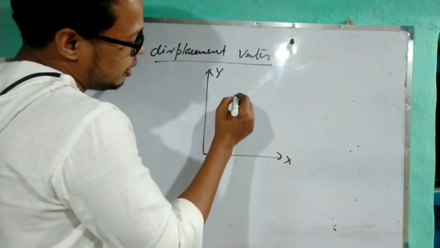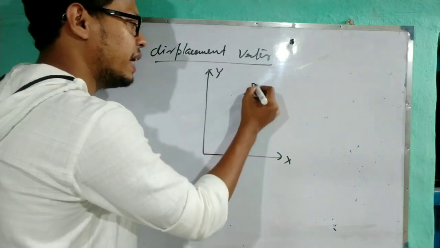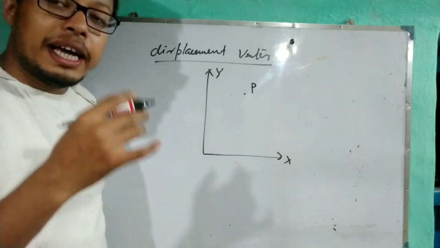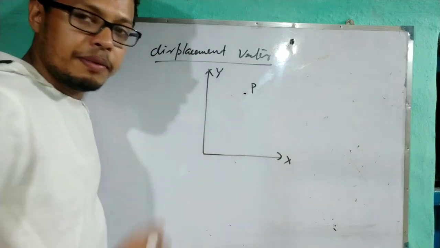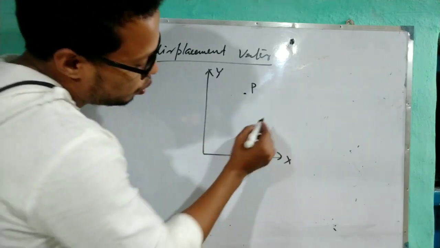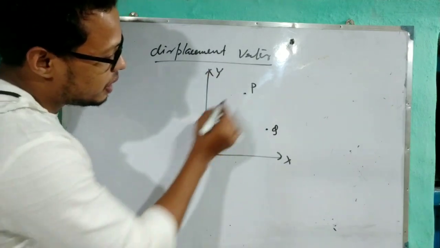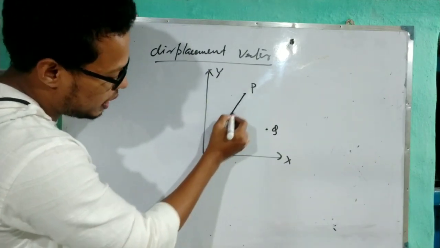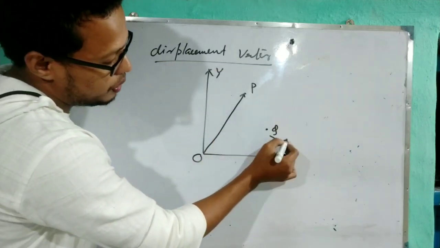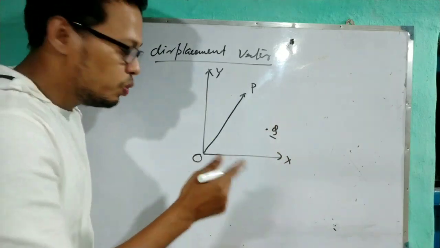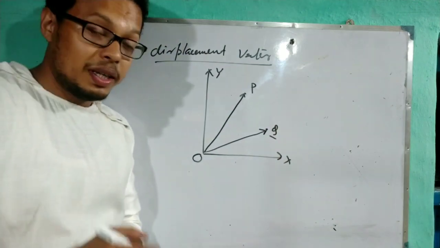Consider the position of an object at time t1 is at P, and at time t2 the position of the object is at Q. So what is the position vector of P? Draw the line from O to P, give the arrow. And what is the position vector of the object at time t2? That will be O to Q, give the arrow over it. Okay. Now what is the displacement vector?